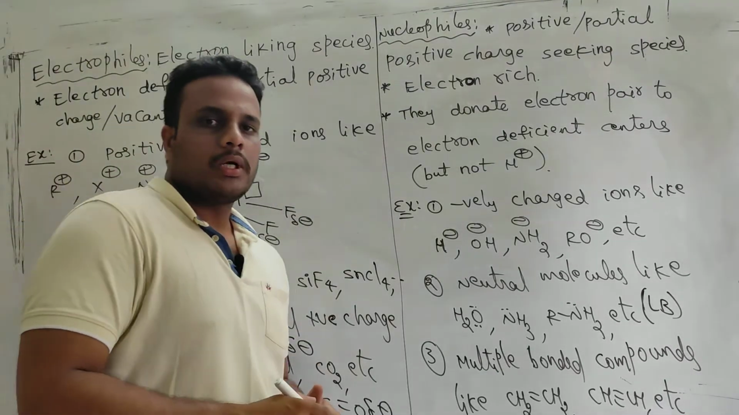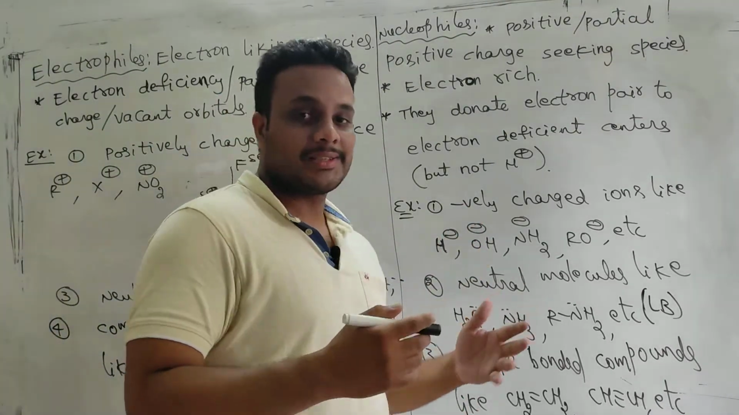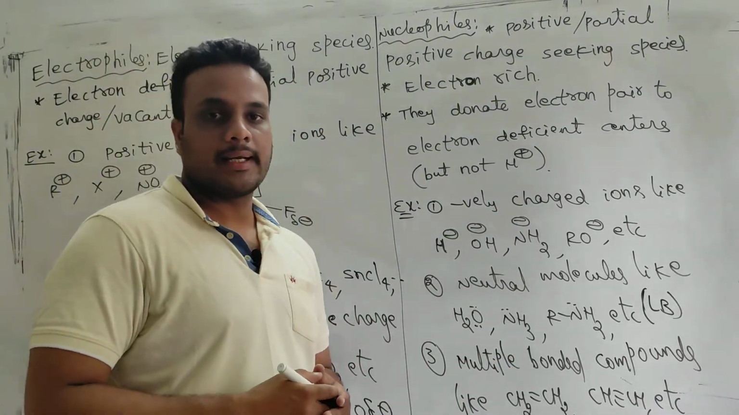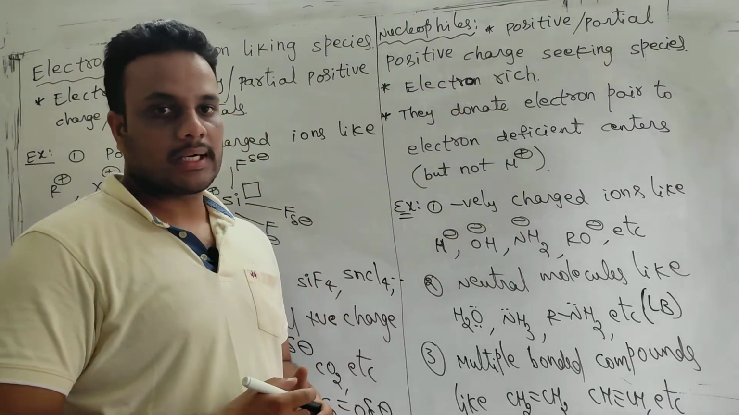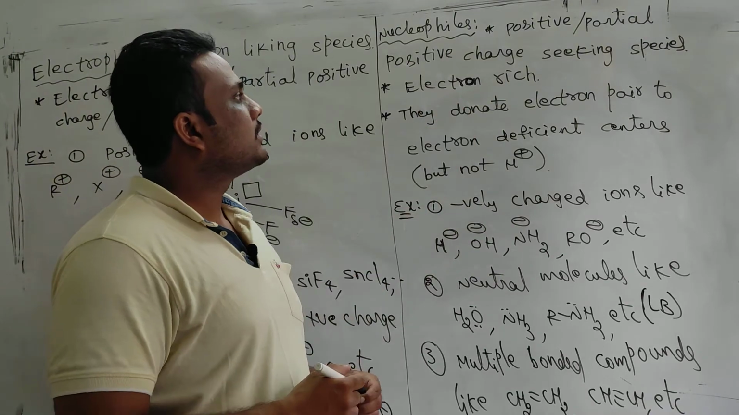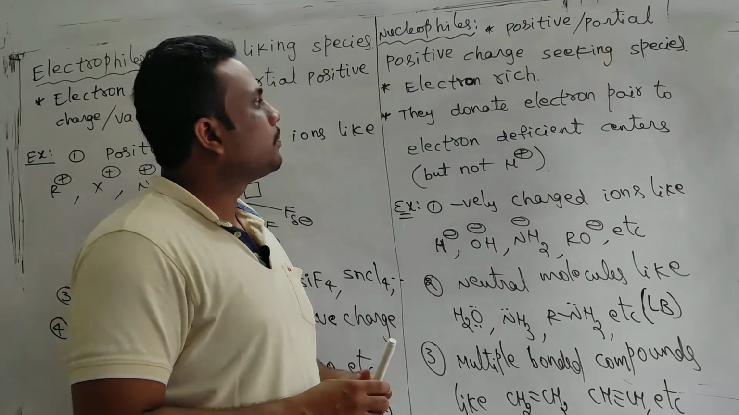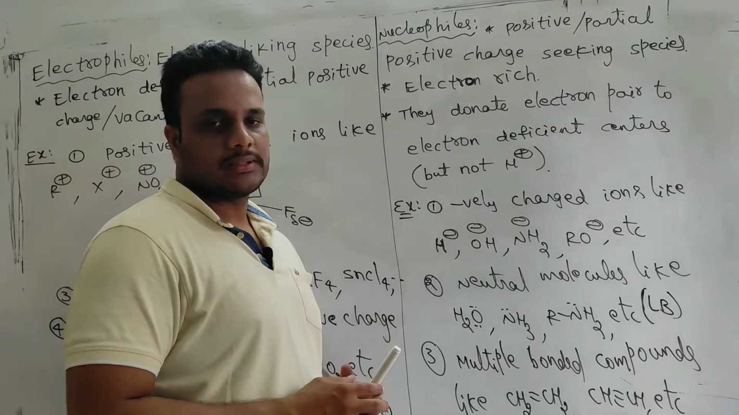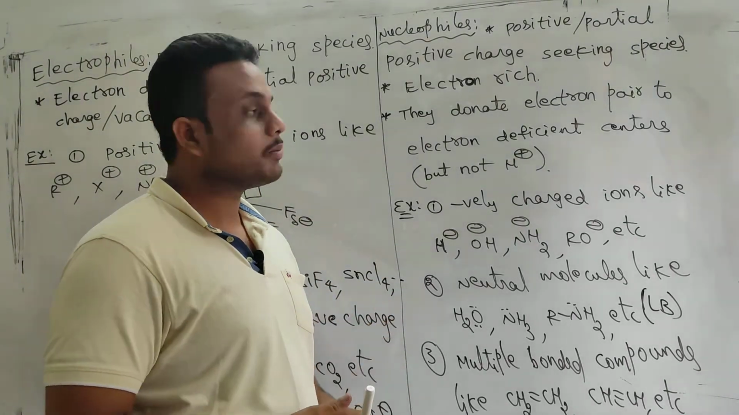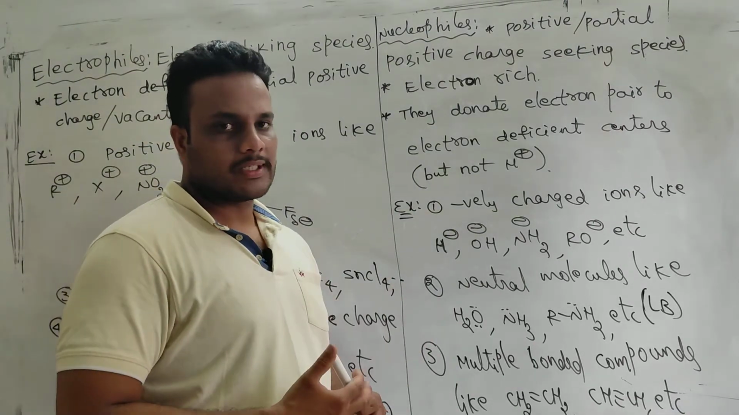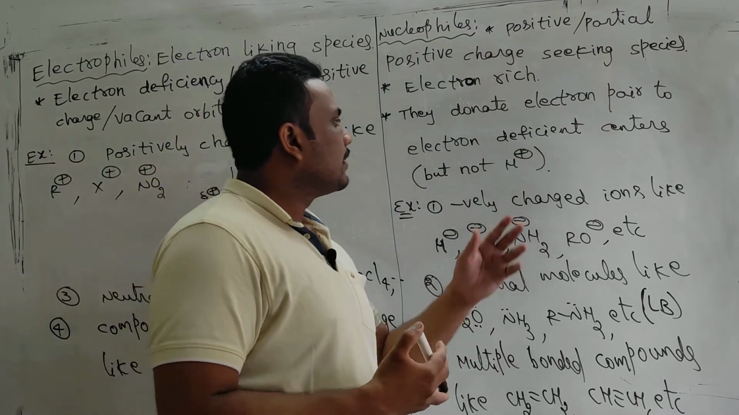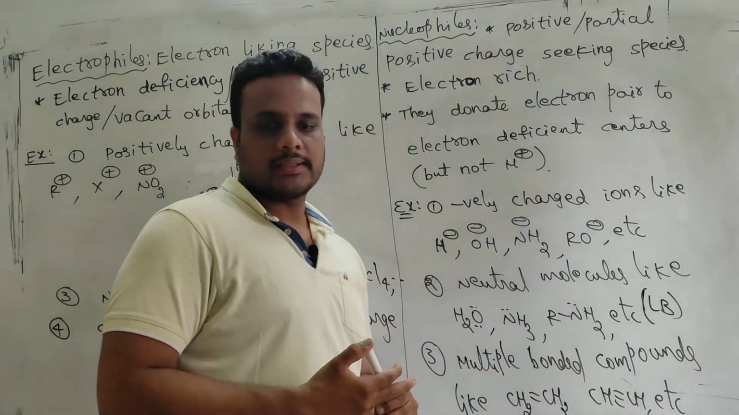And let's come to nucleophiles. Actually it has more applications. It is even more important than electrophiles. Some questions have already been asked from electrophiles and nucleophiles in competitive examinations. So let's see, nucleophiles are positive or partial positive charge seeking species. They seek complete positive or partial positive charge. It means they are electron rich, no doubt. They like positive charge, they are electron rich, and they donate electron pair to electron deficient centers.